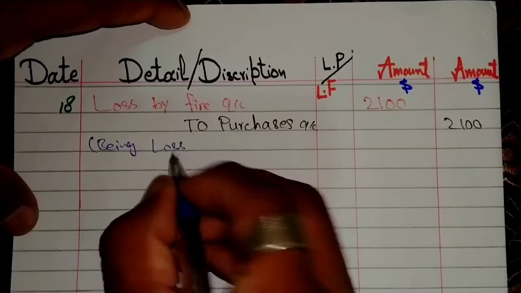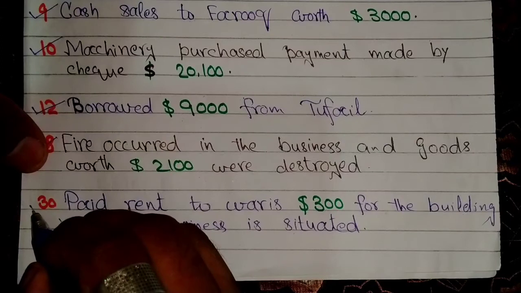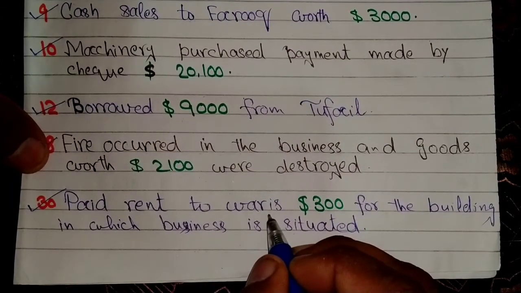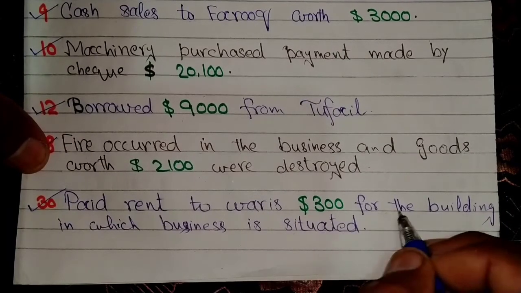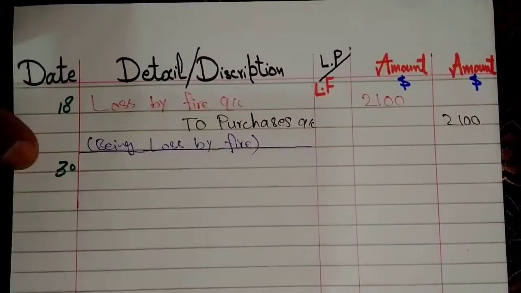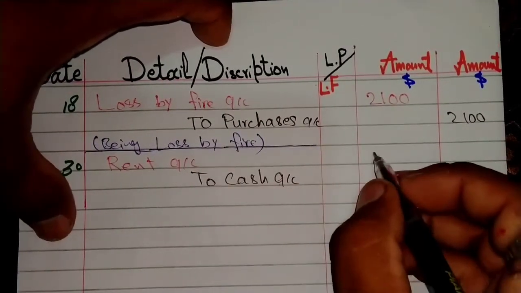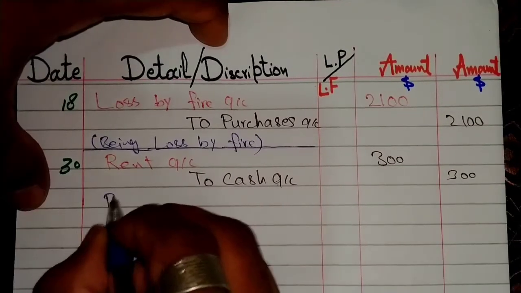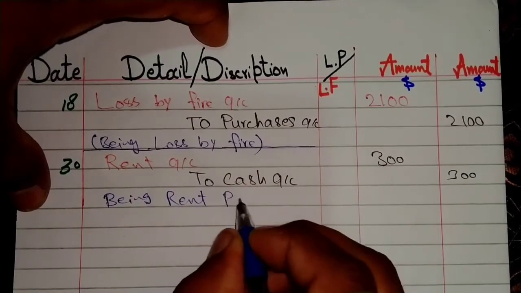loss by fire. The next transaction of the business is on 30th January, paid rent to Varis, who is the owner of the building, amounting to $300 for the building in which the business is situated. The entry will be rent account debit to cash account credit with amount $300, and $300 being rent paid.